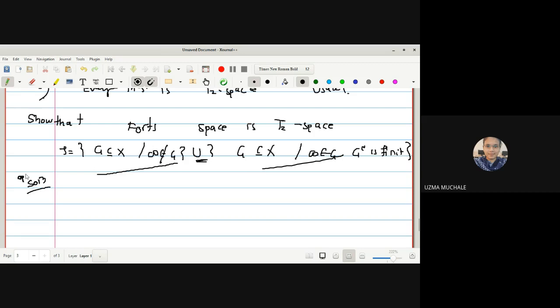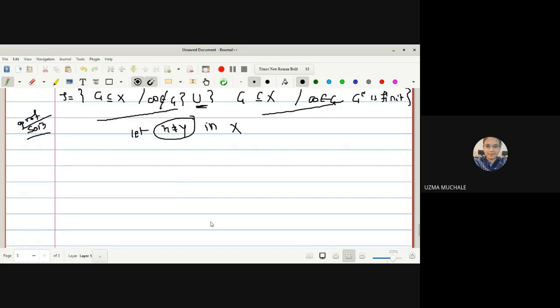Solution, or we can say the proof for this is, first, as I want to show it is a T2 space, let me start with two different points in X. Okay, so here the point arises that what are these x and y, because x and y may be infinity, no? Either x is infinity or y is infinity. So to prove this result, we will start with case 1.